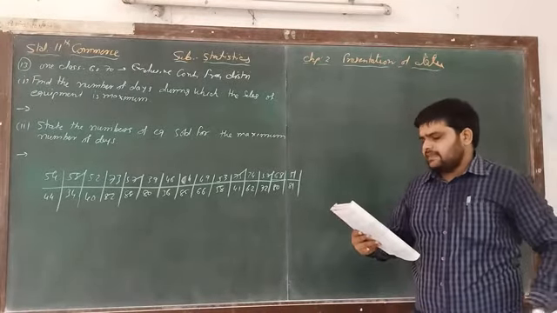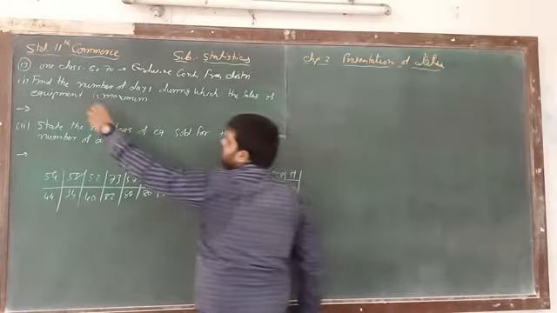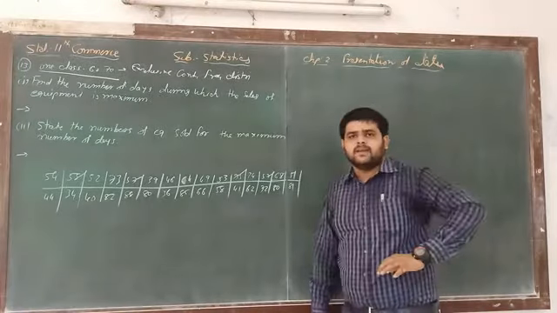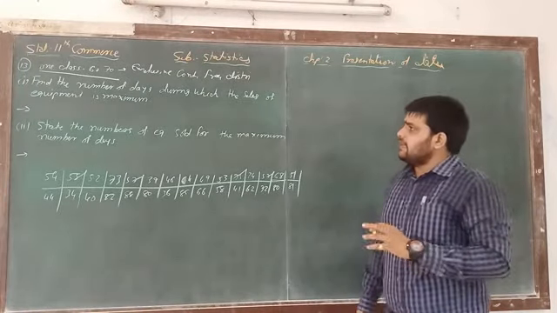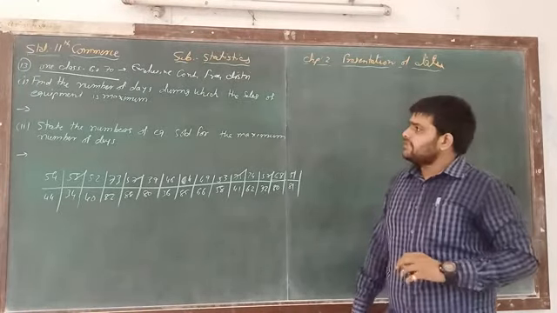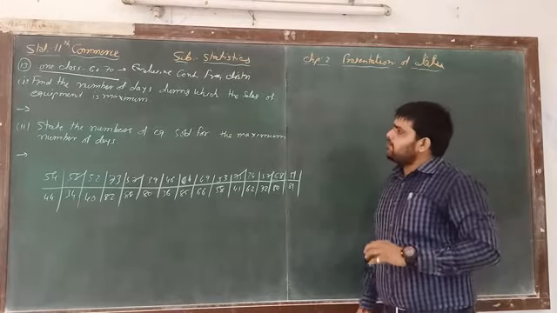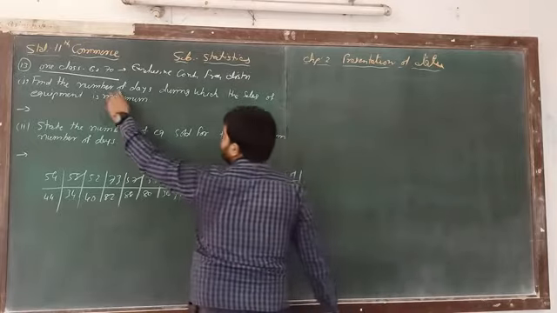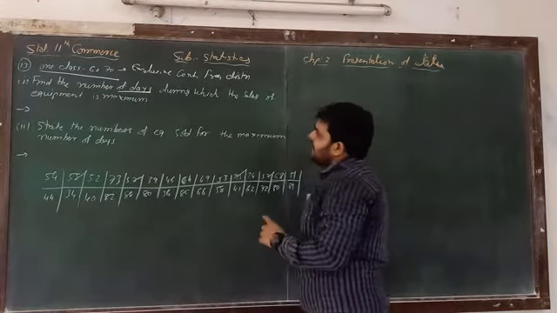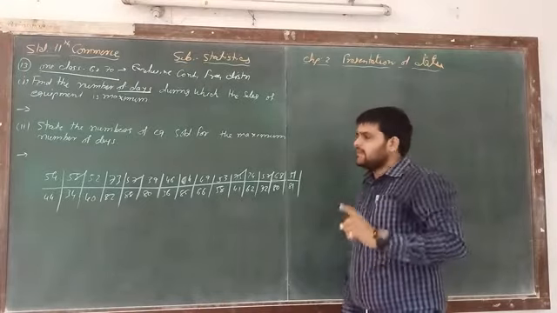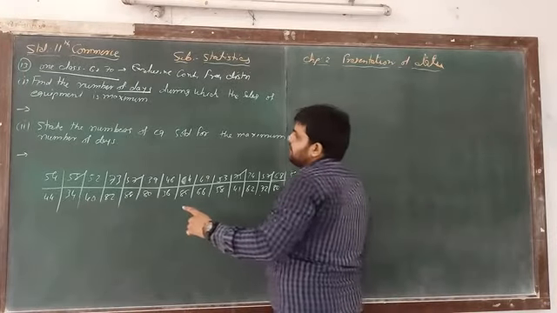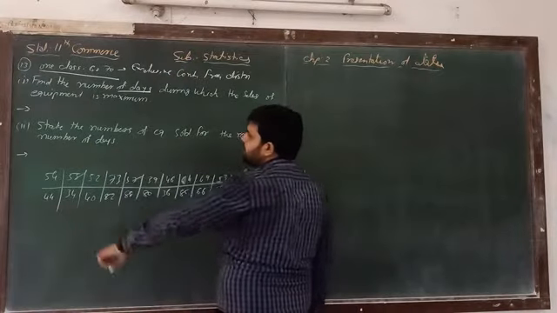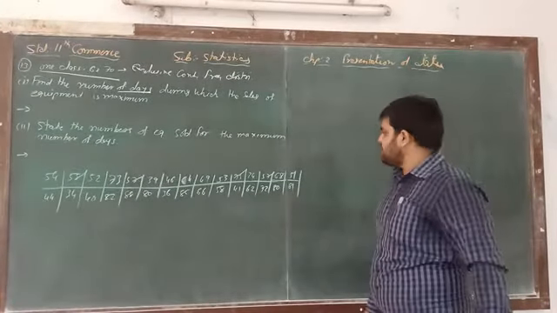Here, one class is 60 to 70. So here a hint is given, that whatever numbers are given, one class is between 60 to 70. And we have to give the answers of two questions. The very first question is, find the number of days during which the sales of equipment is maximum. And number 2, state the number of equipment sold for the maximum number of days. So two different types of questions are there.